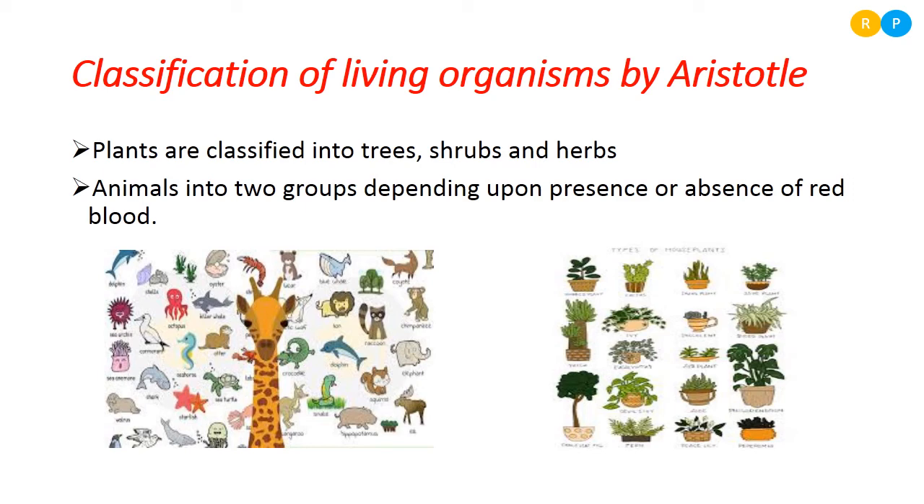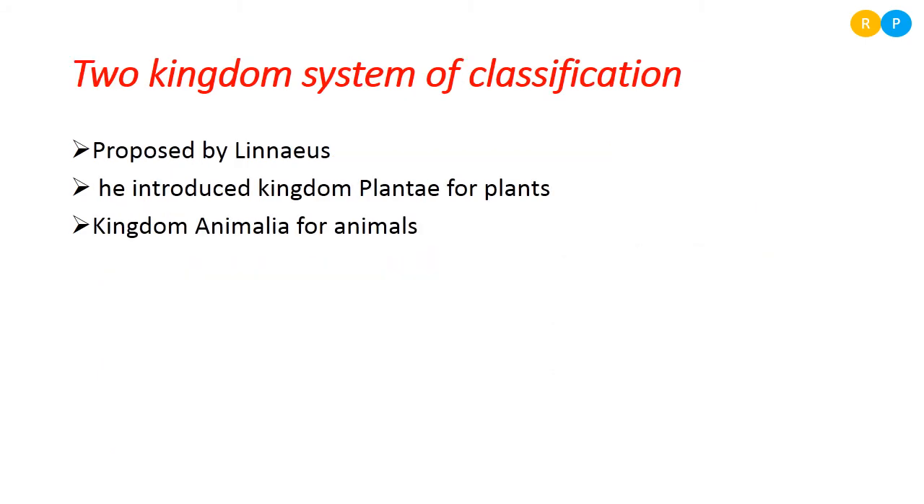Next, a few more scientists came to classify the organisms with other new ideas. So let us move ahead. Yes, now the two kingdom system of classification. This system of classification was proposed by Linnaeus.